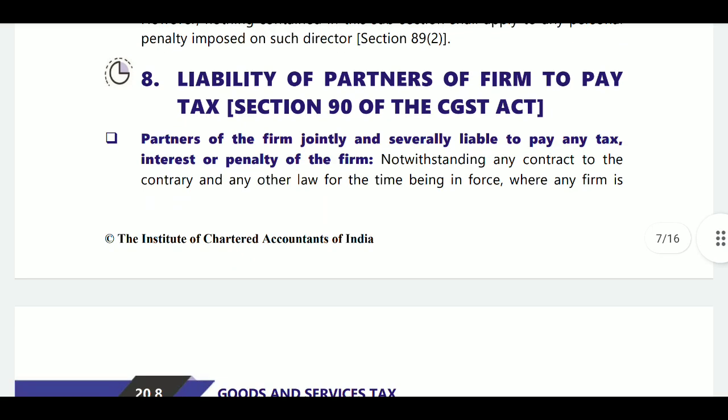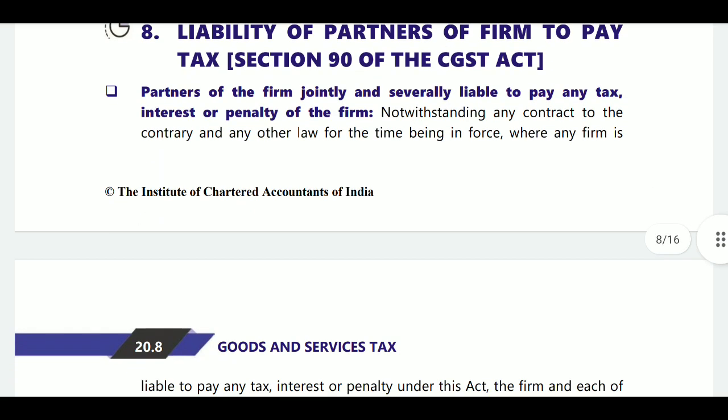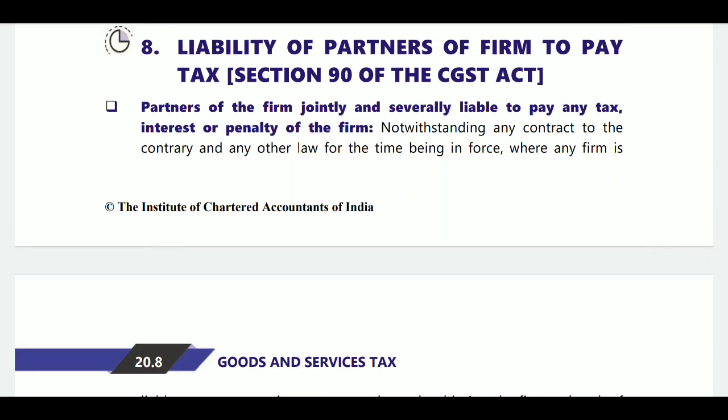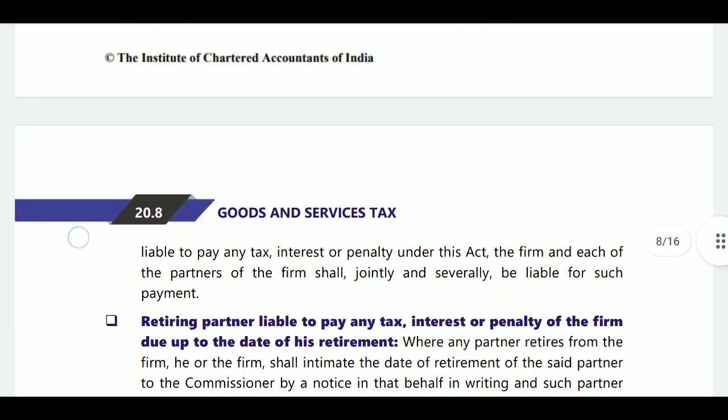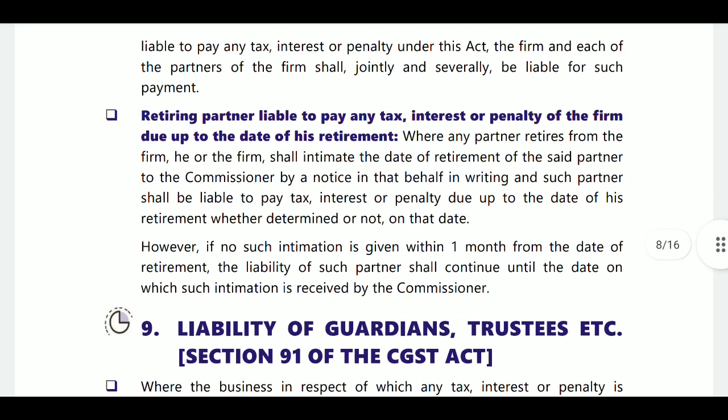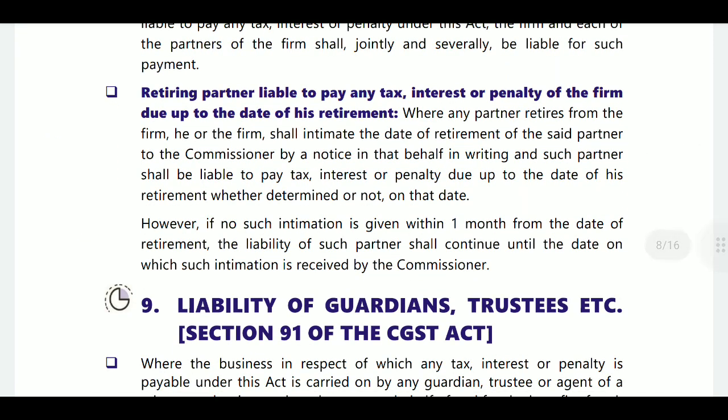Next, section 90. Liability in case of partners of firm. Here the firm plus partners are jointly and severally liable for dues, where a retiring partner will continue to be liable till he gives notice of the retirement to the commissioner.